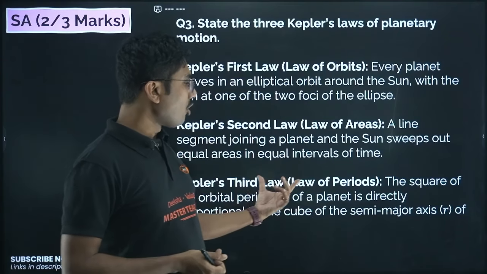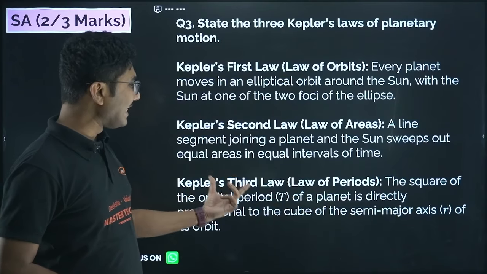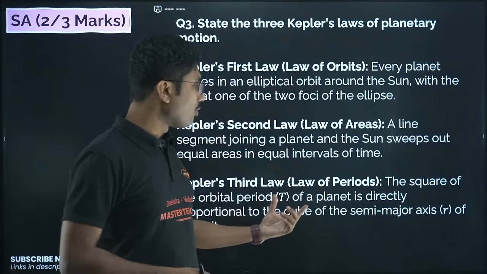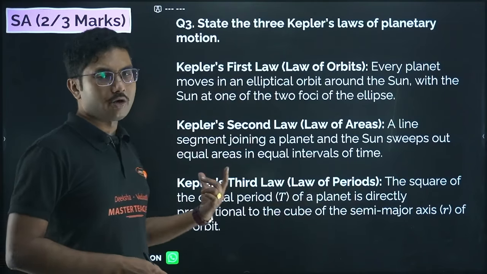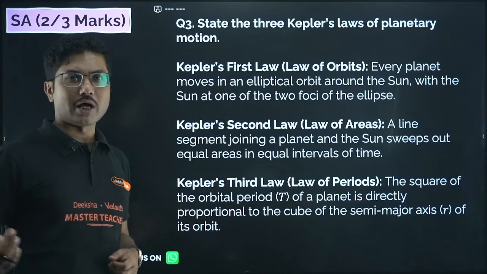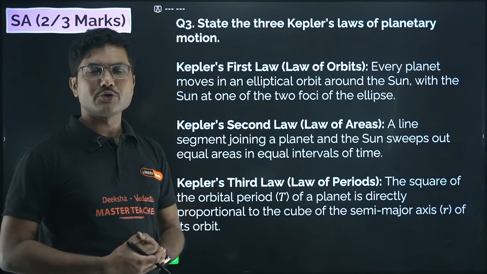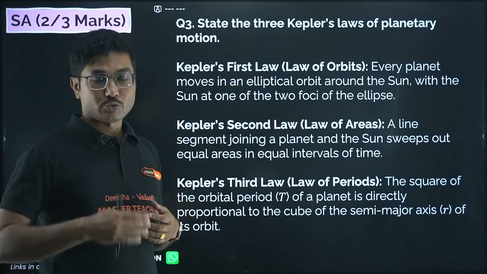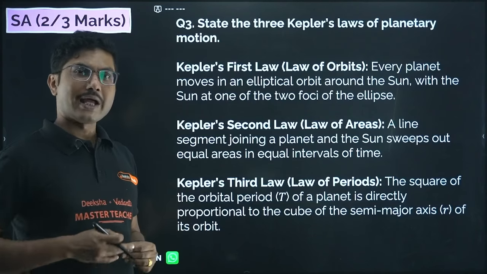Kepler's third law, law of periods. The square of the orbital period T of a planet is directly proportional to the cube of the semi-major axis r of the orbit. Okay, so T square is proportional to r cube, so that is also the law of periods. This is the most difficult one to remember, so you have to practice a little bit. The square of the time period is proportional to the cube of the semi-major axis.